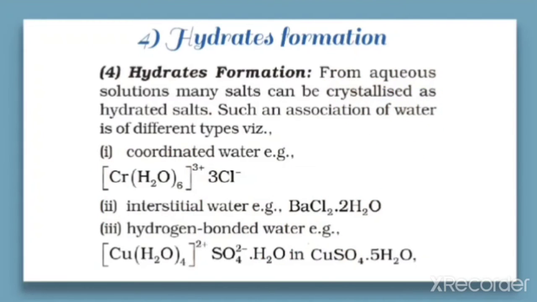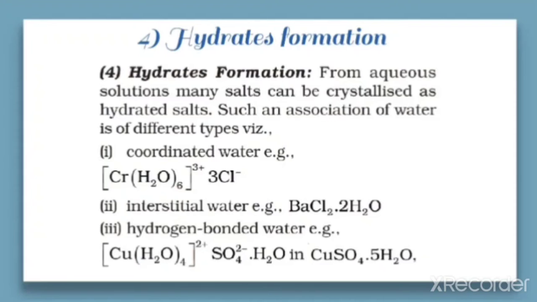Here in the complexes, the water molecule is attached to the central metal ion, that is Cr here, through a coordinate bond. That's why that type of hydrate is called a coordinated hydrate. That is seen in this example. The complexes we will be discussing in detail next year. Next year there is one complete chapter related to complexes. So here the water molecule is bonded to the central metal ion through a coordinate bond. That's why these types of hydrates are called coordinated hydrates.